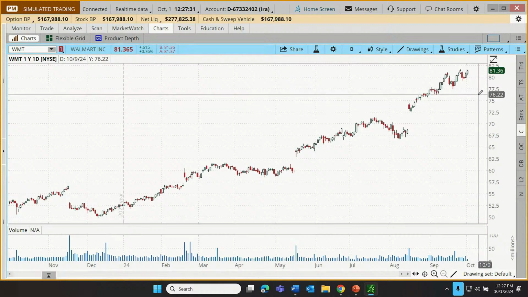So I happen to land right there at $76.22. That can be very helpful for technicians in determining price floors and price ceilings and where was the stock at this point. They can just point at it. All right.